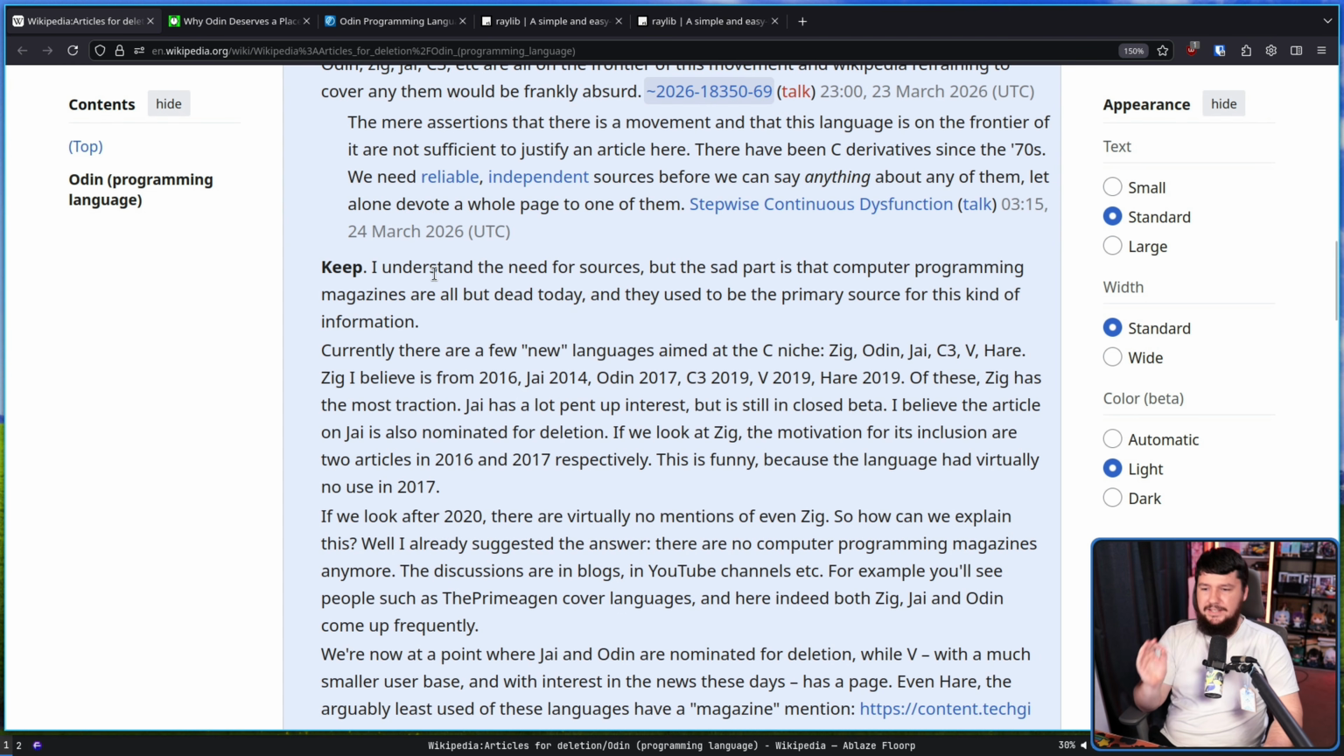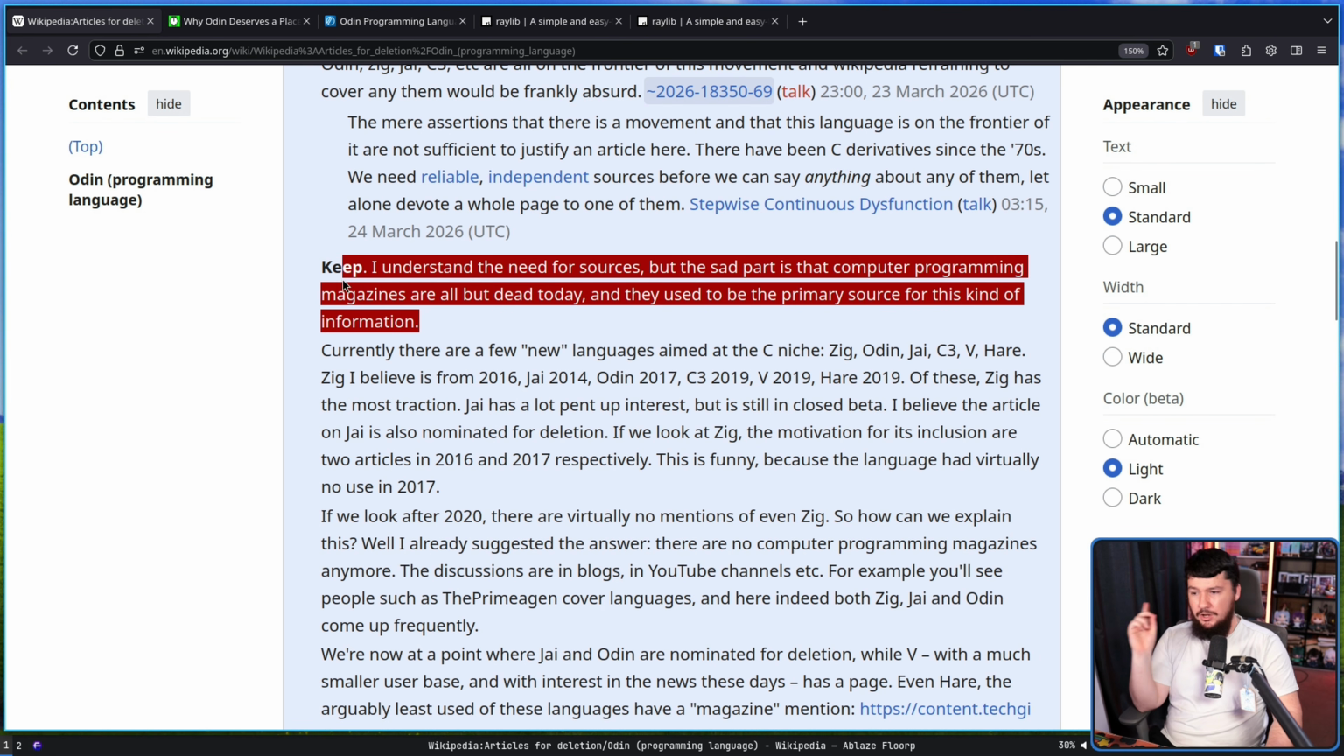Keep. I understand the need for sources, but the sad part is that computer programming magazines are all but dead today, and they used to be the primary source for this kind of information. Also, who's to say that a random programming magazine is a more reputable source than a blog post by some random person? In both cases, it's a random person writing it. Also, there have been countless cases of articles and magazines just making up nonsense.